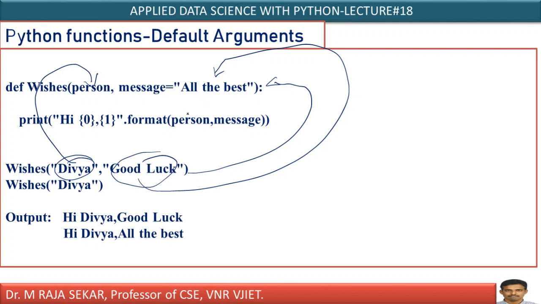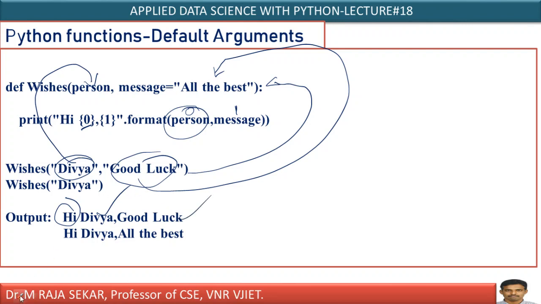Now, what is this person? This is 0 position. This is 1 position. Therefore, hi, it will get hi. In the 0 argument, which one is person? What is the person value? Divya. Therefore, I will get hi Divya. 1 means message. What is the value of message here? Good luck. Hi Divya, good luck you will get.